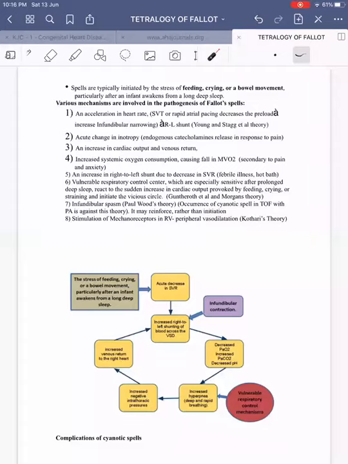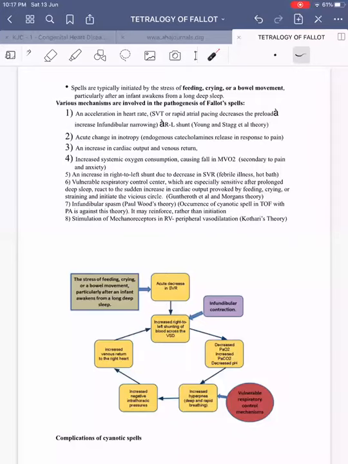So that is acceleration of the heart rate, either in the form of SVT or rapid atrial pacing, which is found to decrease the preload. As a result, it will increase the infundibular narrowing, and as a result, it causes an increase in right to left shunt. So whenever there is an increase in the heart rate, the RV filling will be reduced because of reduced duration of the diastole. This underfilled RV will predispose to narrowing of the infundibulum. Since the infundibulum gets narrowed, there will be an increase in right to left shunt. This is called the Young and Shrack et al.